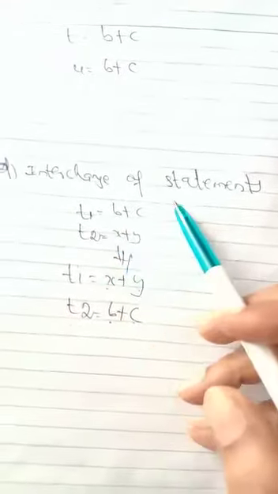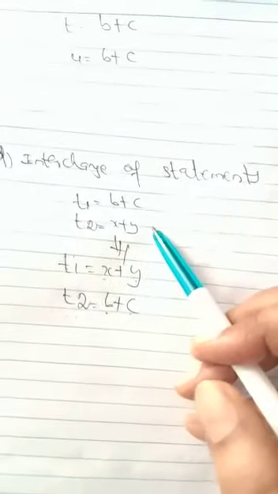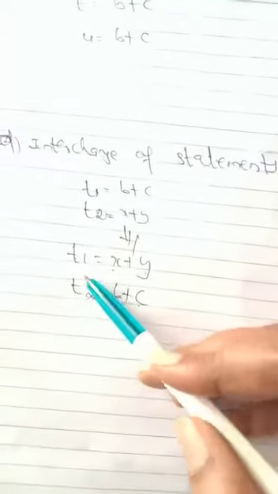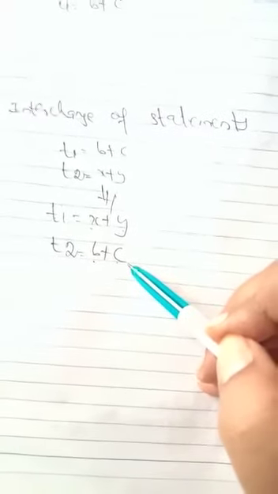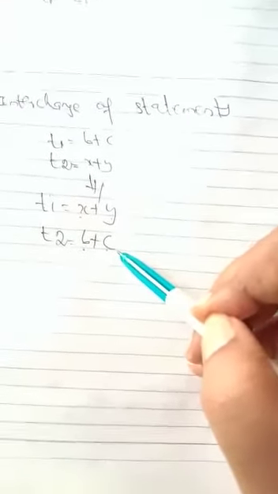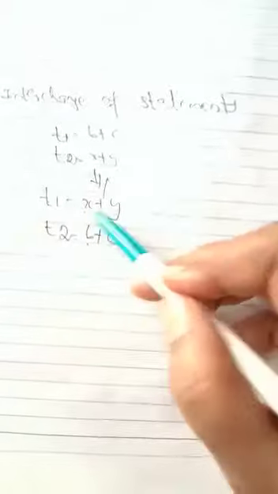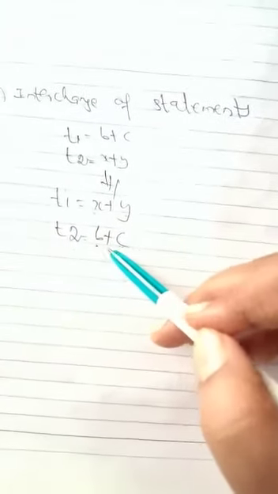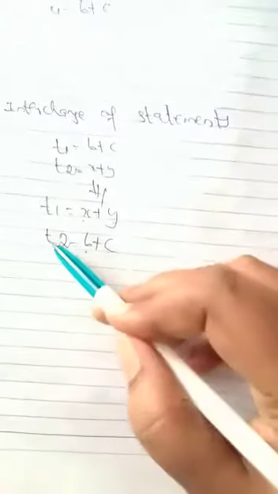Example, t1 equal to b plus c and t2 equal to x plus y, here we have to change to t1 equal to x plus y, t2 equal to b plus c if and only if neither x nor y is in t1 and neither b nor c is in t2. So this is called as interchange of statements.